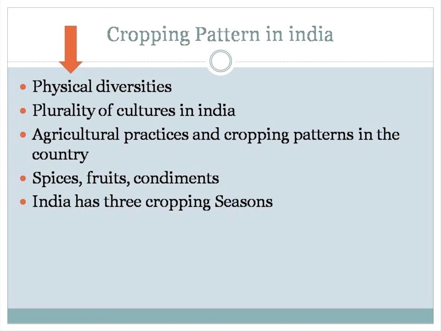In Kerala, people have their own traditional culture of eating food. That is what plurality means. We also practice agriculture and cropping patterns in different ways, one state following one way, because of how much monsoon we receive, and in that cropping pattern we cultivate certain types of crops. That is what we are going to see.